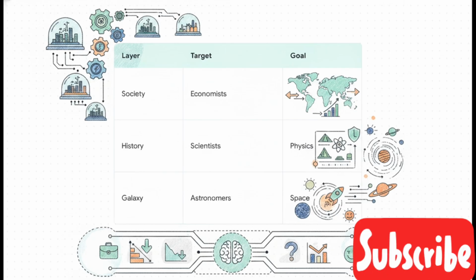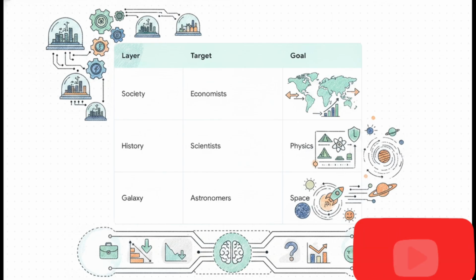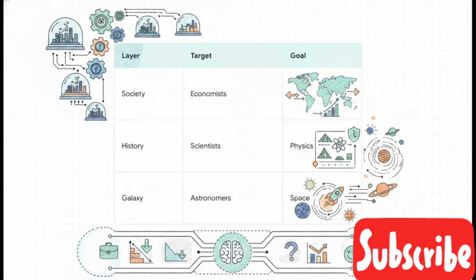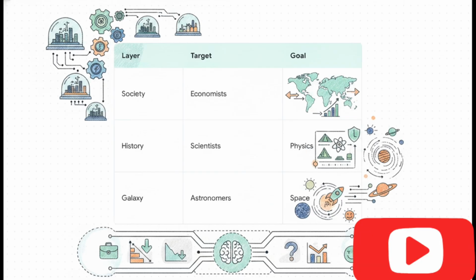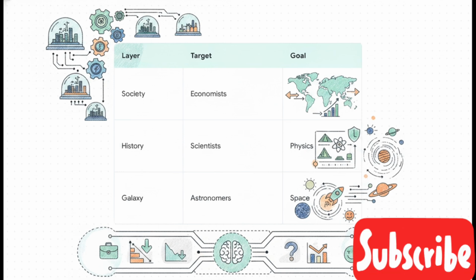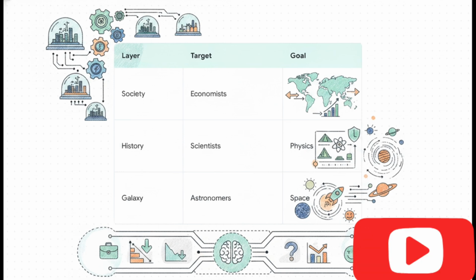Think about the applications. Economists can test alternate economic outcomes by simulating entire societies. Scientists can tweak historical variables safely. And for you, the executive architects, this means allowing enterprises to simulate millions of strategic choices in parallel timelines. You are basically building the ultimate predictive engine. You can test alternate business outcomes safely in the digital realm well before executing them in the physical world. It's a total game changer.